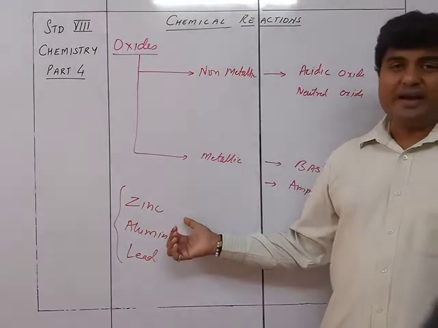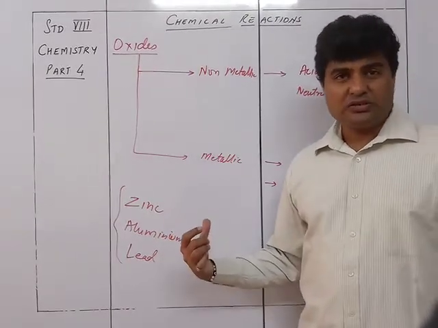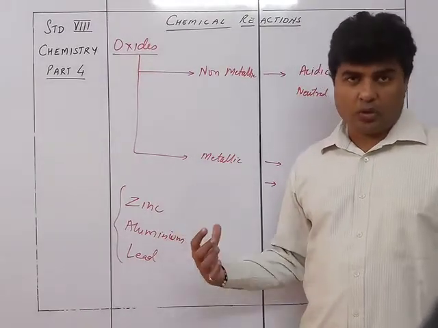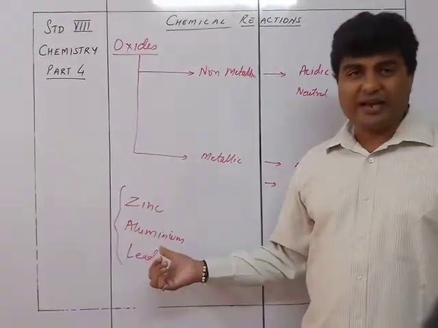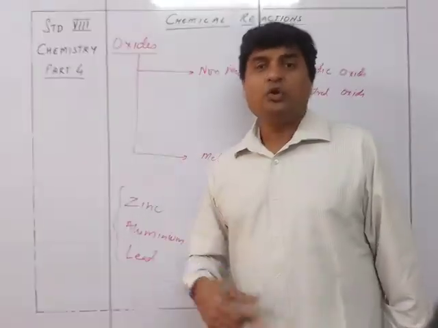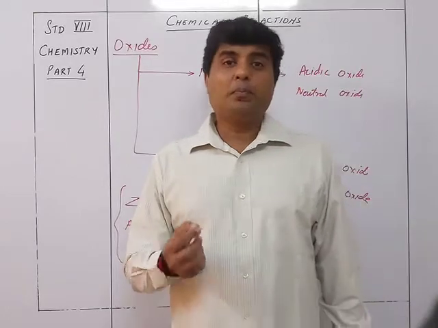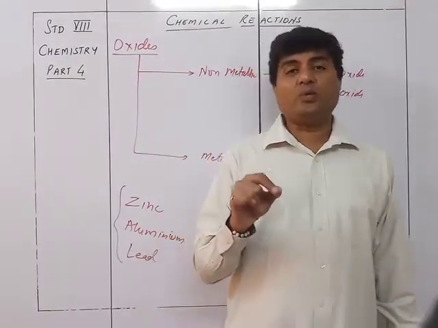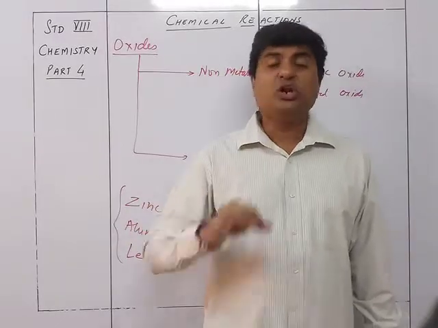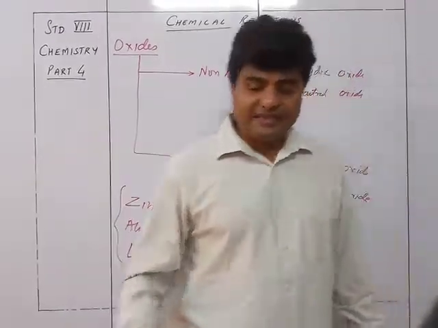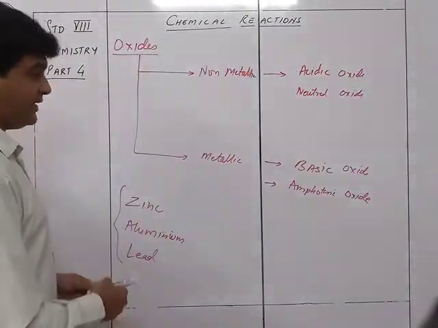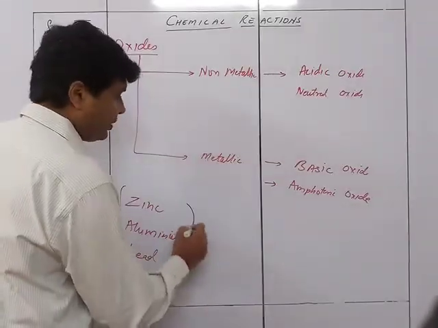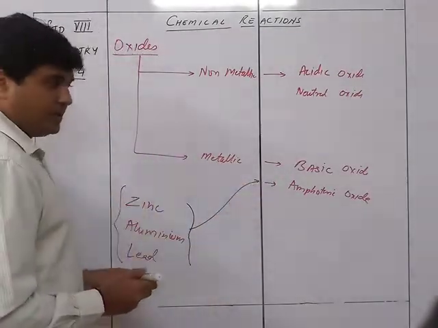Zinc oxide can react with NaOH and give you salt plus water. At the same time, zinc oxide can react with HCl to give you salt plus water. So because these oxides can react with acids as well as bases to give you salt and water, hence they are called amphoteric. So this is the example of amphoteric.